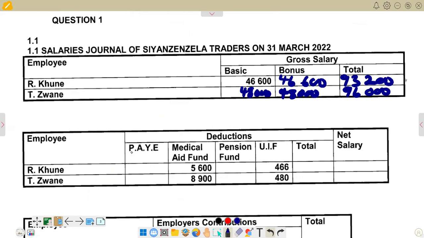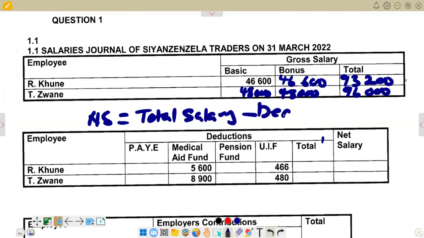Then you go to the deduction section. So we've got employee, Kune, and then we've got the columns for PAYE, medical aid fund, pension, UIF, and then we are going to add to get the total deductions in this column, total deductions. And then obviously net salary. Now we are going to say net salary is equal to the total salary, which is the gross total salary, and then we subtract our deductions.